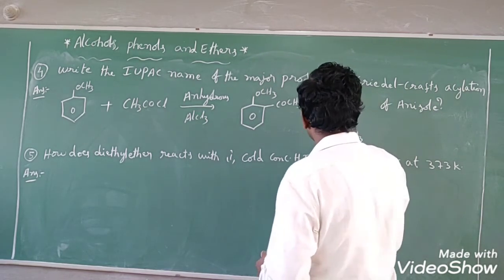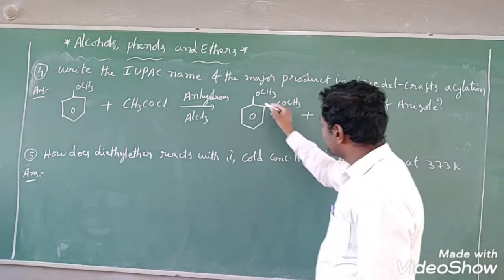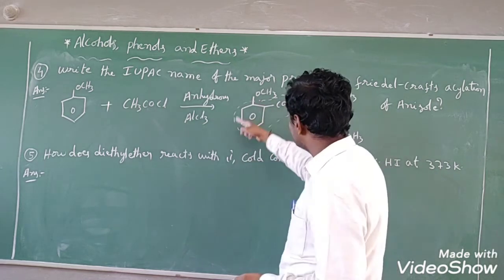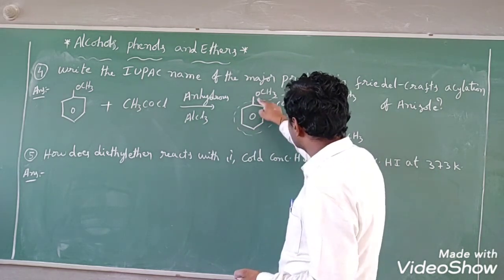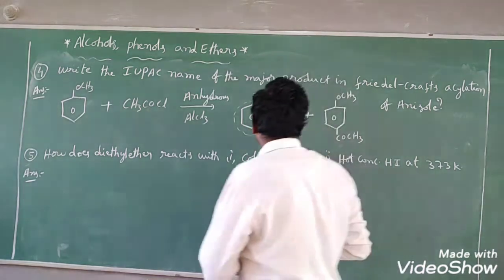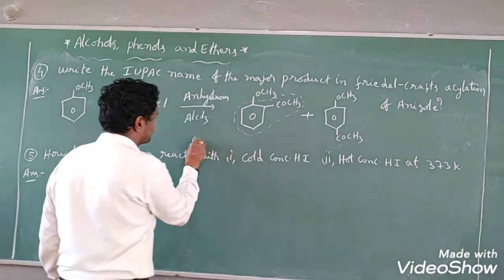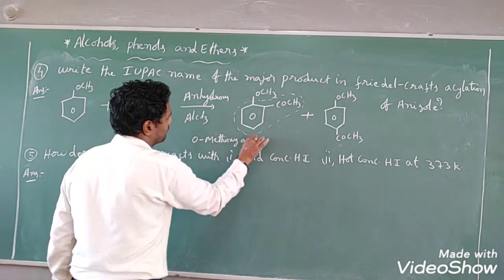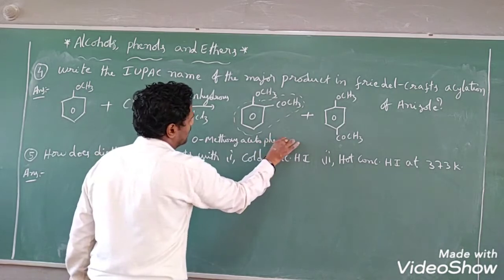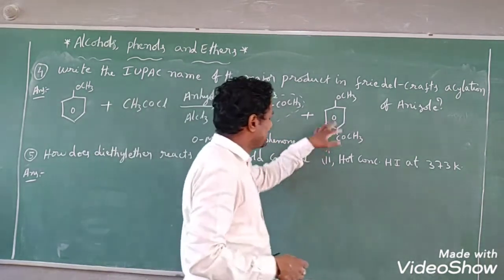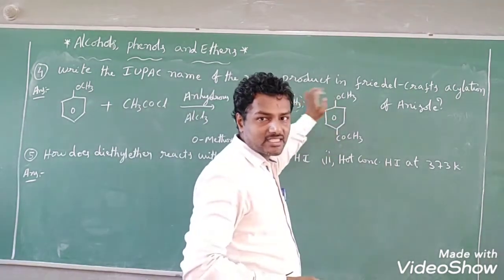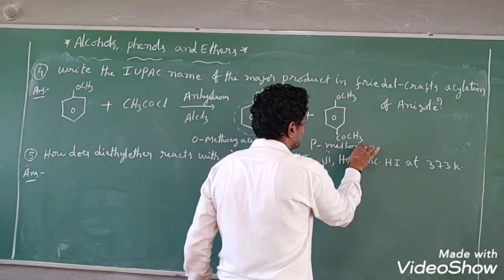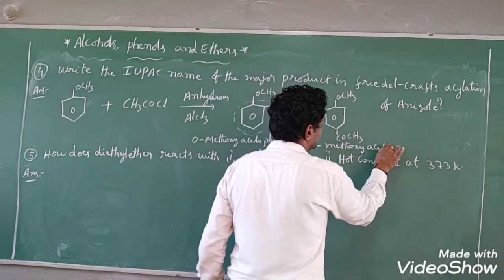So here, if you observe, this is nothing but acetophenone. At which position is the methoxy present? Ortho position. So that's why this is ortho-methoxy acetophenone. And in the next compound the methoxy group is at the para position, so this is para-methoxy acetophenone.